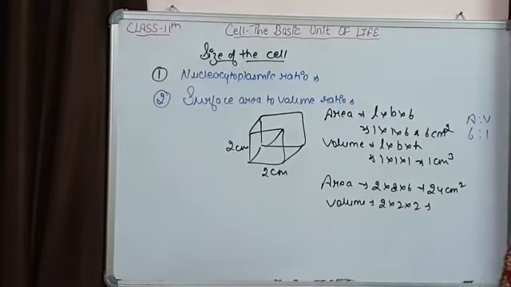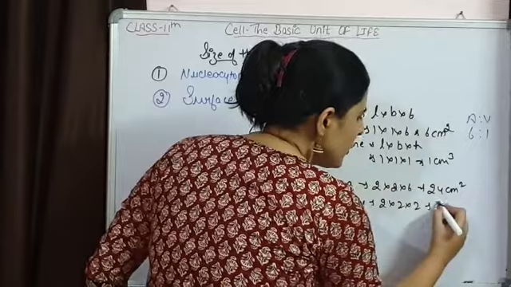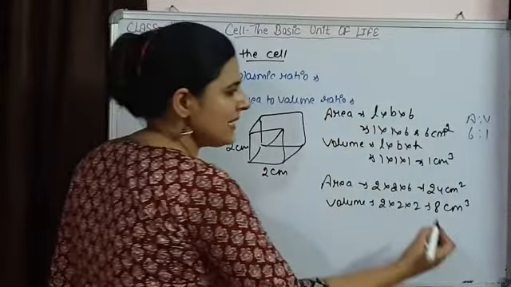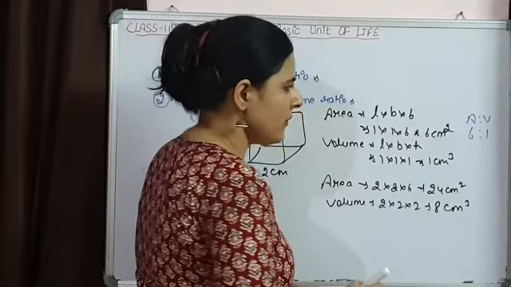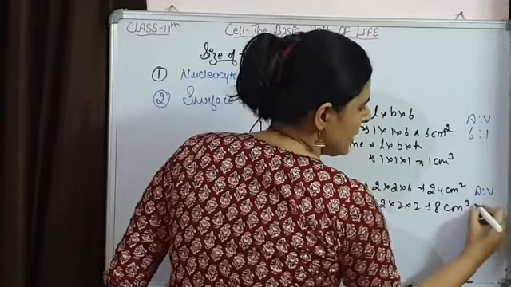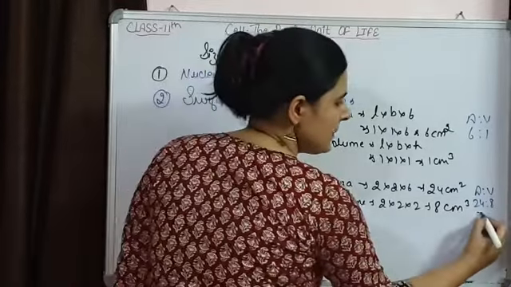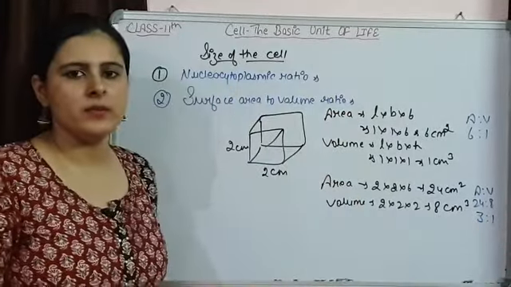So the volume is going to be 8 centimeter cube. So if we see the ratio over here, the ratio is 24:8, or simply it can be 3:1.